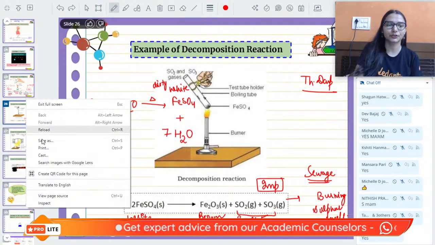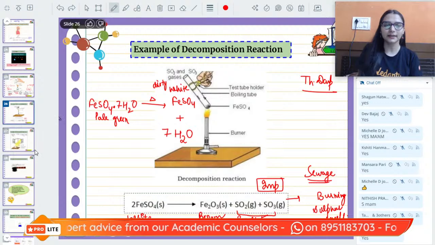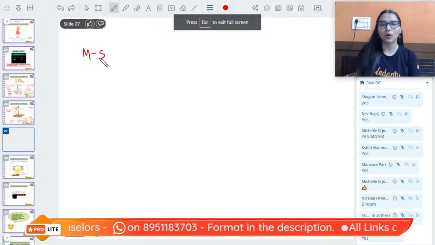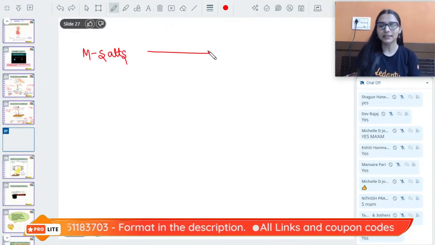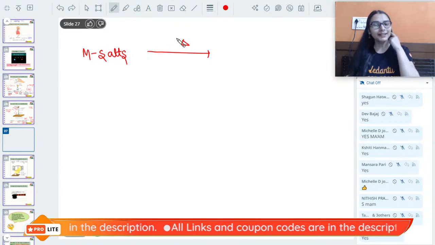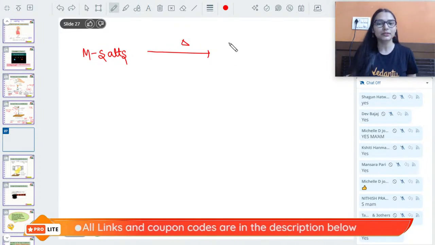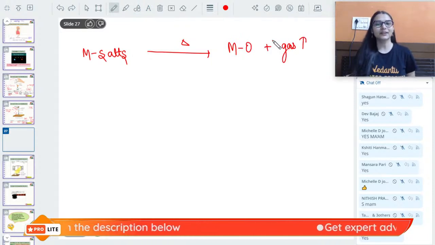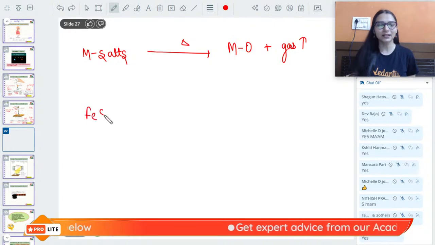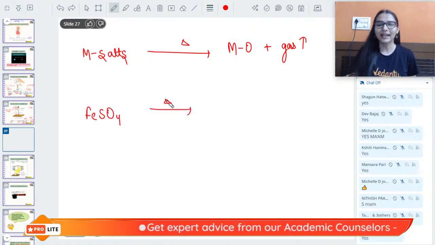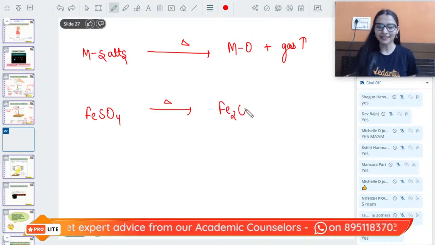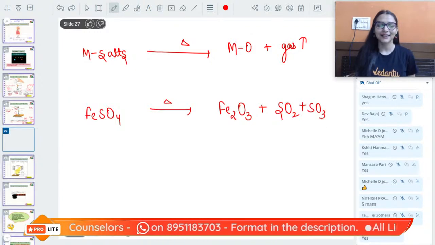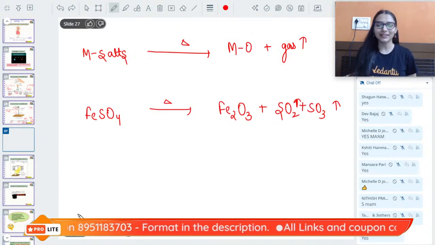You can do this in another way too. Whenever we are heating, how can you do this? Whenever we are heating metal salts, this triangle is a symbol of heat. On heating, metal salts will break down to give us metal oxides and gases. This way the reaction will become easy. Like I have taken a metal salt, ferrous sulfate. When I heated it, I got the metal oxide. Apart from that, I got sulfur dioxide and trioxide gases. Yes or no? These are the gases only.